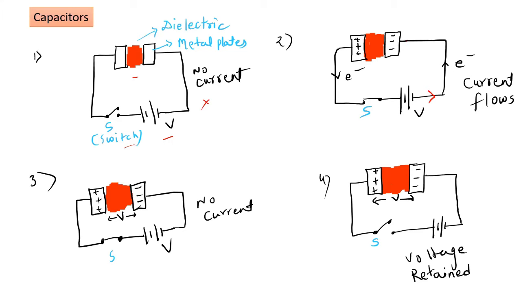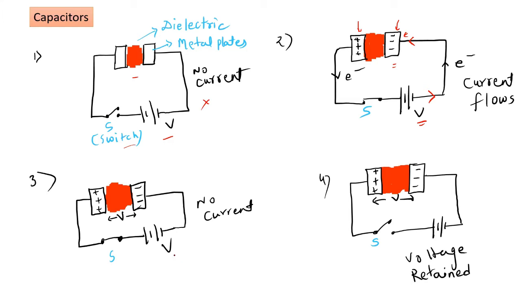Once the electrons reach the negative plate of the capacitor, they accumulate on that plate. Similarly, the positive plate attracts electrons, and that's how we form the current in a capacitor. There is no direct flow of charge, but charges are collected at the negative plate and charges are induced at the positive plate, thus forming a current. It will continue until the voltage across the battery and the voltage across the capacitor reach saturation, or you can say they are equal.